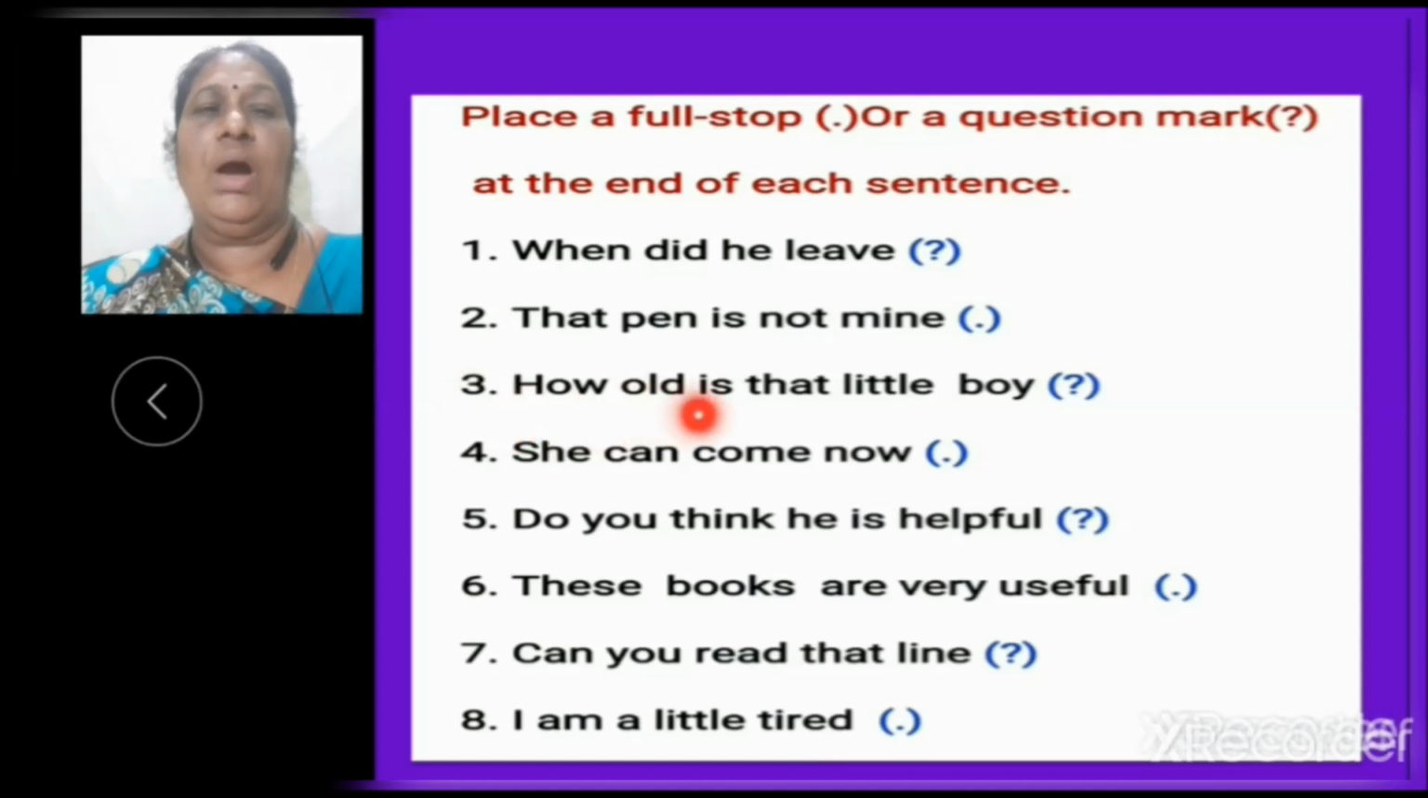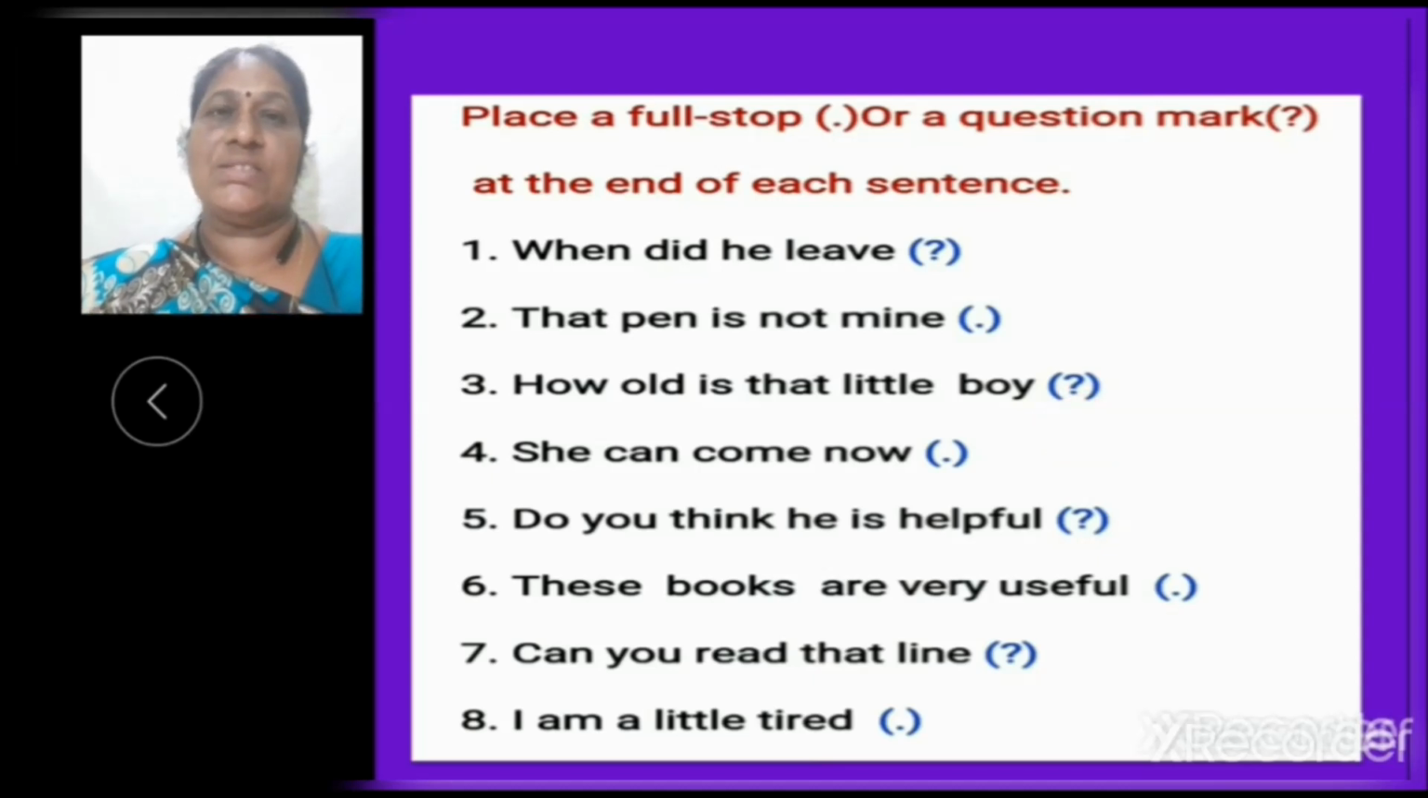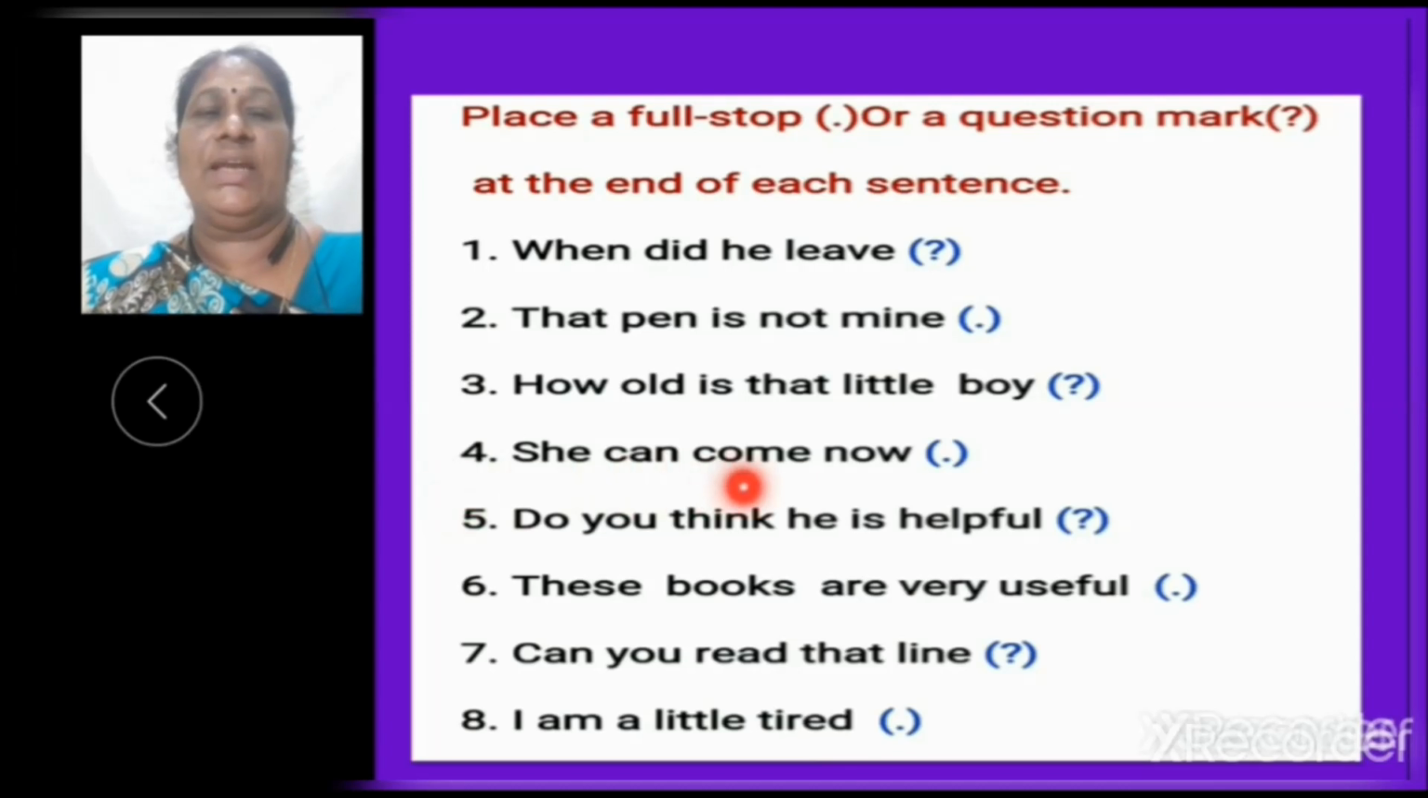Third one, how old is that little boy? Children, it's a question sentence, so it ends with a question mark. Fourth one, she can come now. It's a statement, children, so it ends with a full stop. Now fifth, do you think he is helpful? It's a question, children, so it ends with a question mark. Now sixth, these books are very useful. It's a statement, so it ends with a full stop.